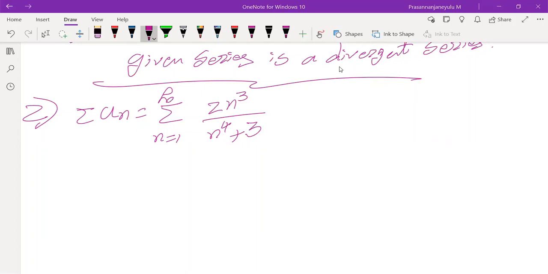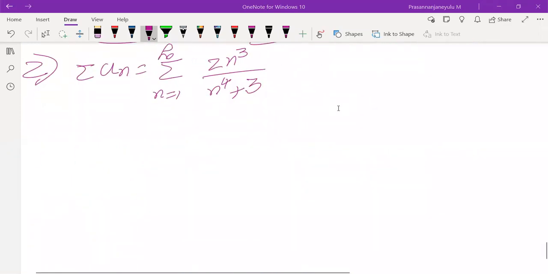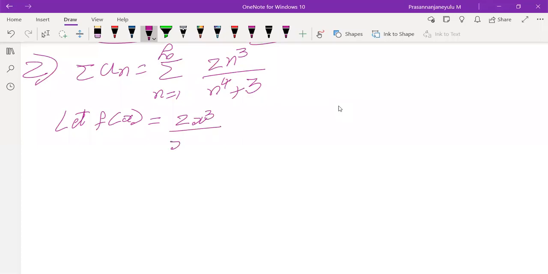Here, what is our un? Un is inside the summation. So from that, let f of x equal to, it is not mandatory that you must take f of n only. You can take f of x, no problem at all. So 2x cubed by x power 4 plus 3. Why am I changing it into x terms? Because you learned all the formulas of integration in intermediate in terms of x variables. So applying the integral, x varying from 1 to infinity.